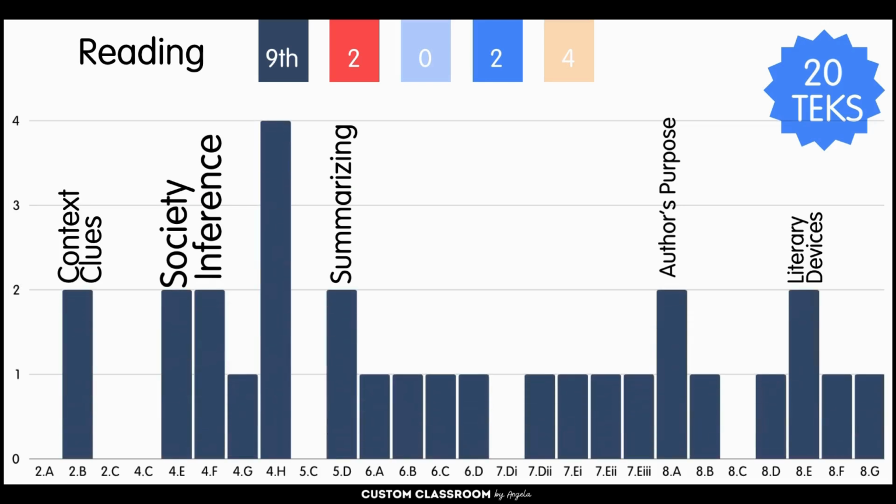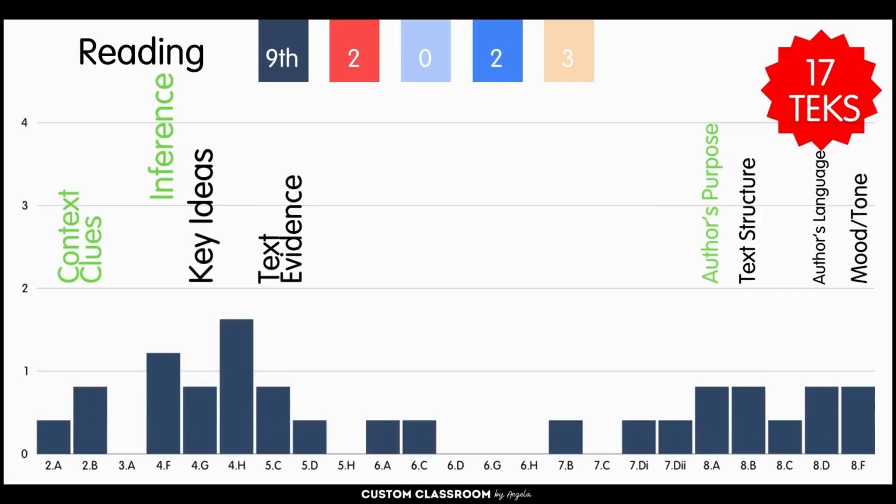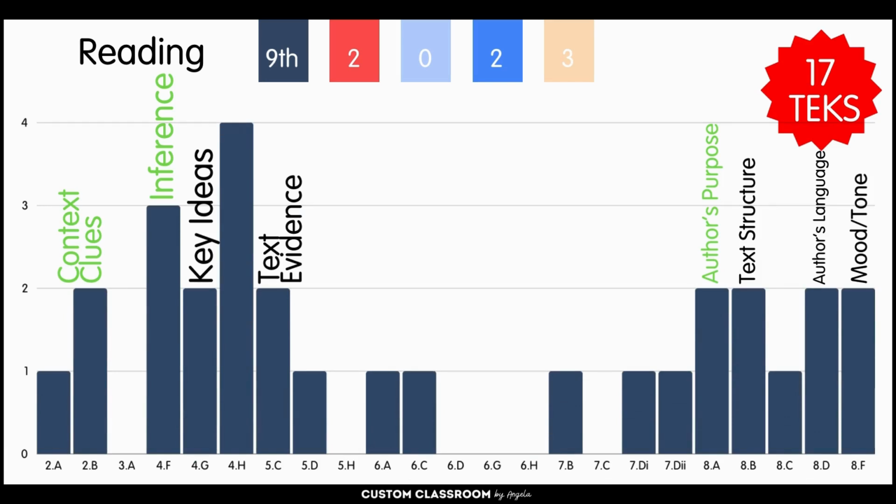All right, now we're getting into English 1. And here you're going to start to see a wider variety of questions with more than one question on the test because, one, there's more questions on the test, and two, there's just a bigger span of complexity. So here you see context clues, social connections, inferencing, summarizing, author's purpose, literary devices, and there were 20 TEKS tested. If you compare this to 2023, there is a bit of overlap here in context clues, inferencing, and author's purpose, but you see quite a few other TEKS that were emphasized, and that year only tested 17 TEKS.